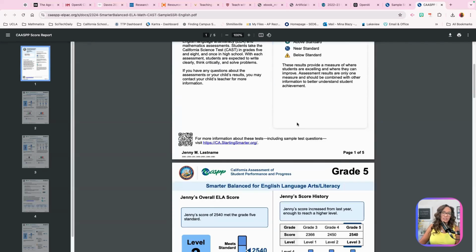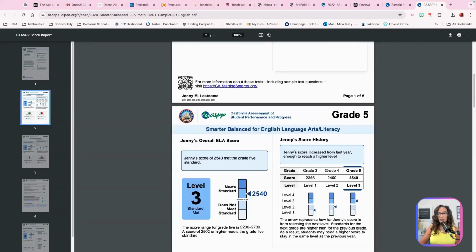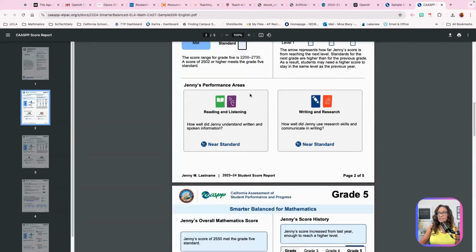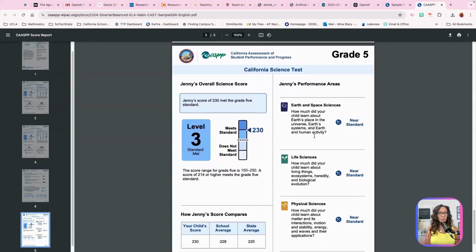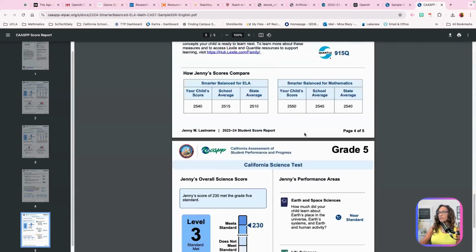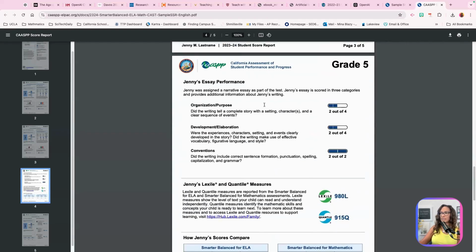You can ask ChatGPT, what does it mean if, specifically. But notice that these scores are added together here. They put the reading and listening and writing and research together. And then there are other things in here that you might want to ask ChatGPT. Like you could upload this sample one and say, tell me about the score. I don't understand, but don't put your child's in there. The other thing you want to note is that fifth grade essay performance questions may be different than sixth, seventh, eighth, and grade 11, because their questions will be slightly different. And actually one student might have a different essay question than others. So it's something to think about.